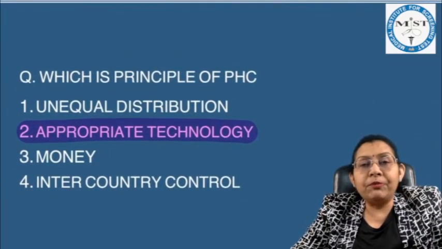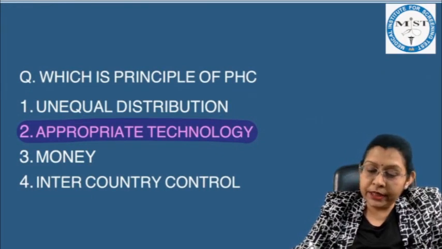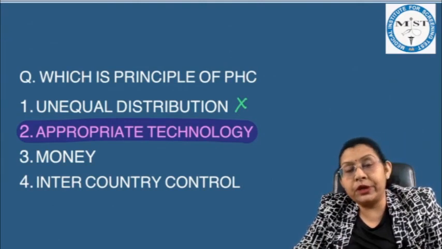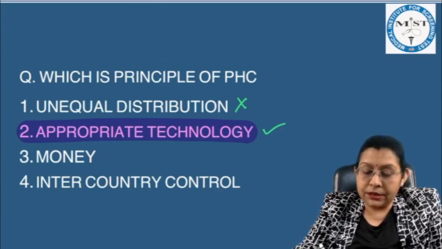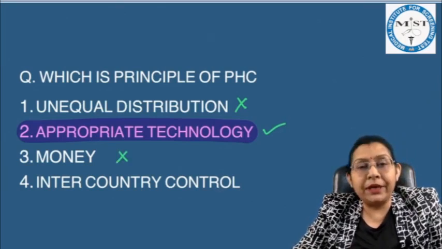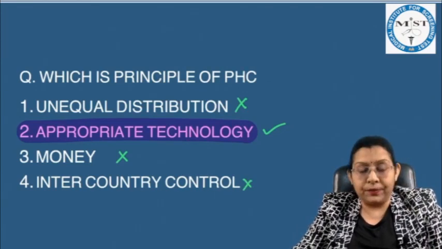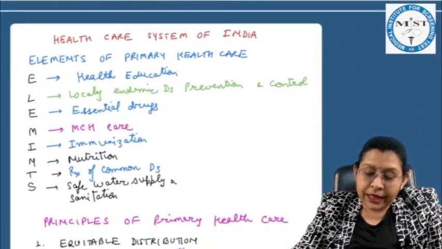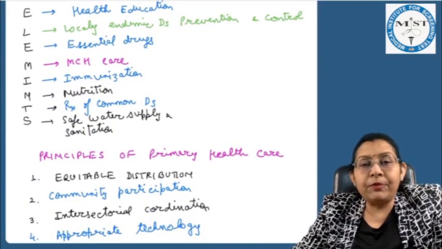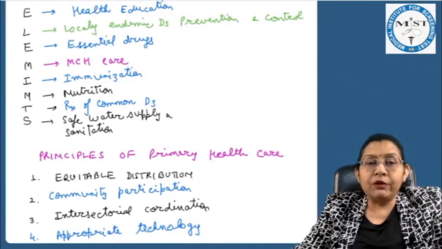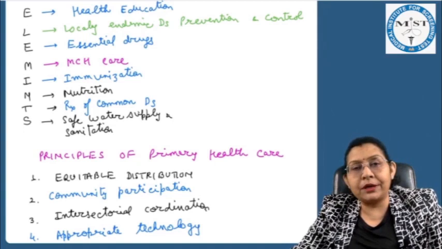Which is the principle of primary health care? Unequal distribution? No. It is actually equitable distribution. Appropriate technology? Yes. Money? It is not a principle of primary health care. And inter-country control? No, it's intersectoral coordination. So this is again a screenshot from your class lectures: the principles of primary health care are equitable distribution, community participation, intersectoral coordination, and appropriate technology.